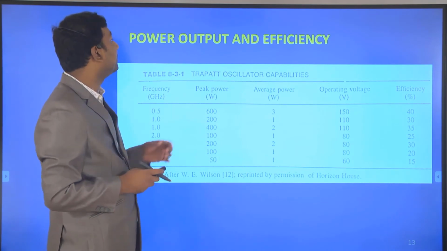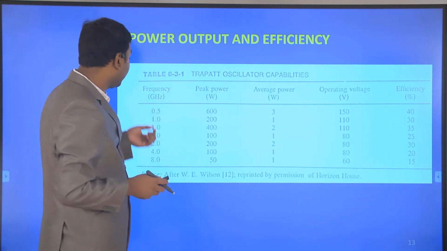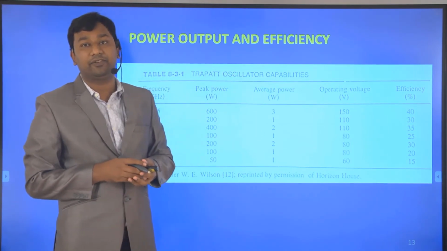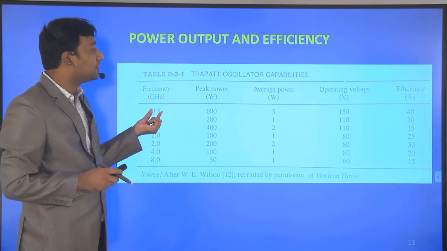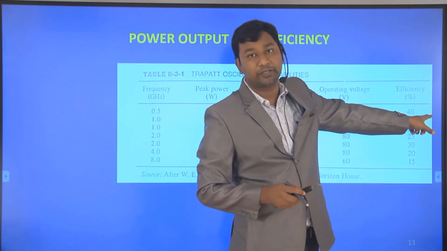Now coming to the power output and efficiency of the trapatt diode. We can consider it working in low frequency as well as high frequency. At low frequency, 0.5 gigahertz, the efficiency is high, near about 40%.